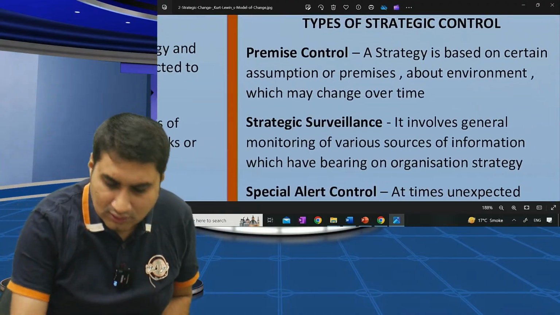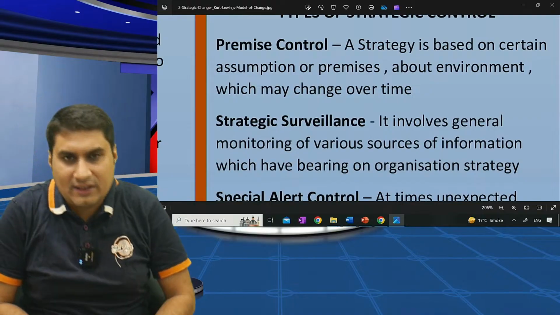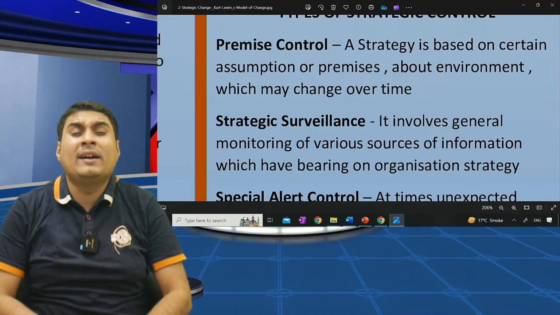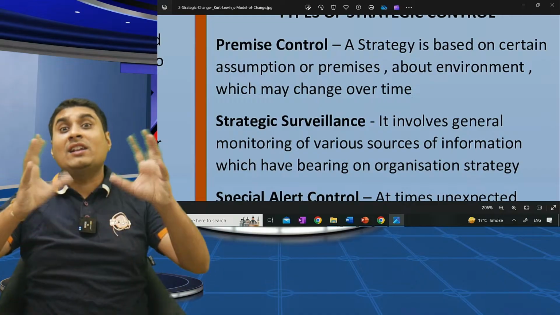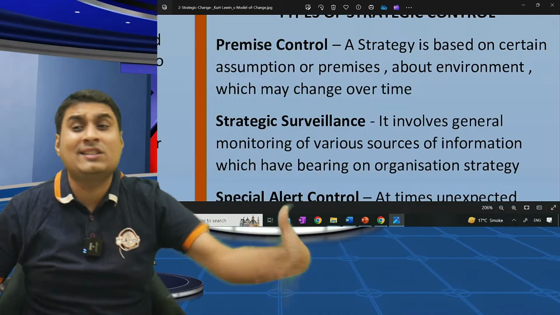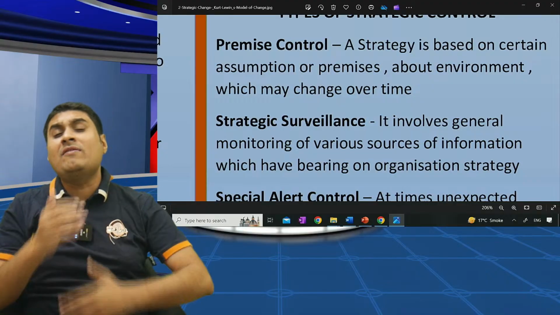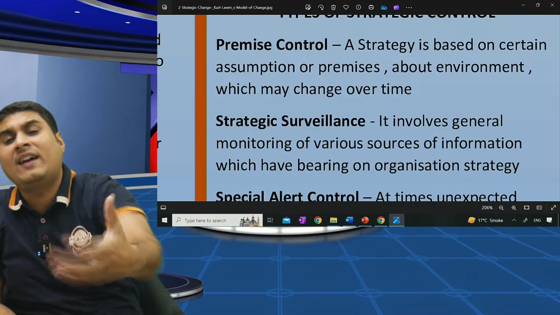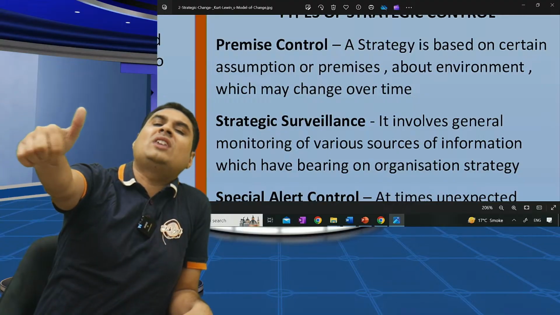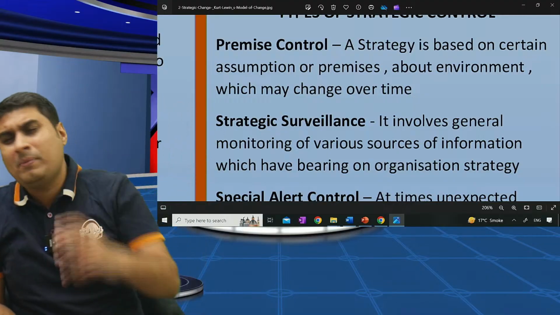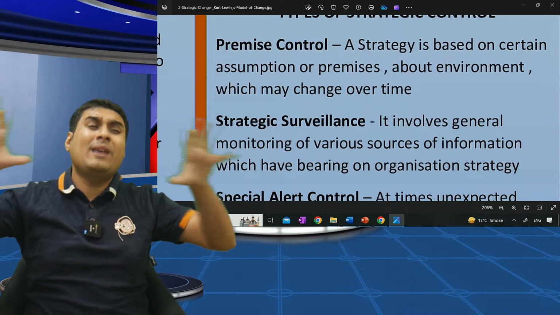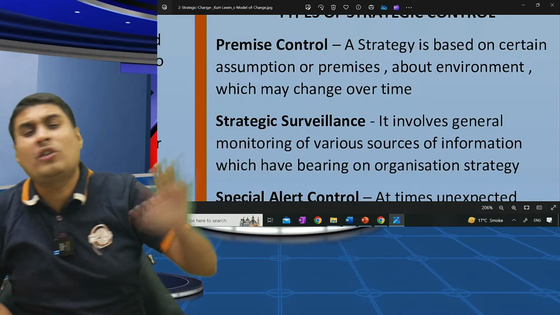Number one: premise control. What do you mean by premise control? A strategy is based on certain premises about a complex and turbulent environment. Over a period of time, we have to check whether these assumptions are valid or not. If these assumptions change, the strategy will also change. What is premise here? Assumption. Whenever you make a strategy, it is based on a lot of assumptions.